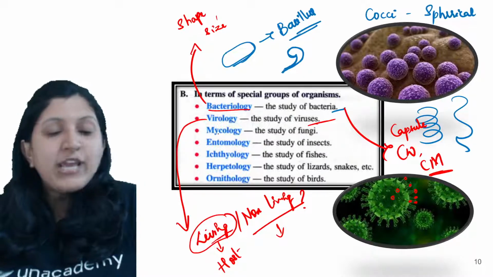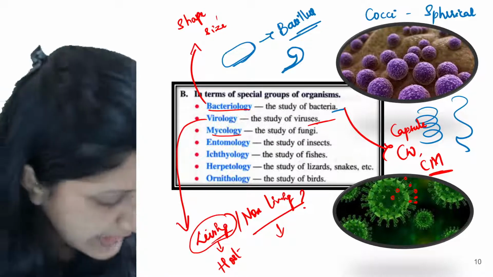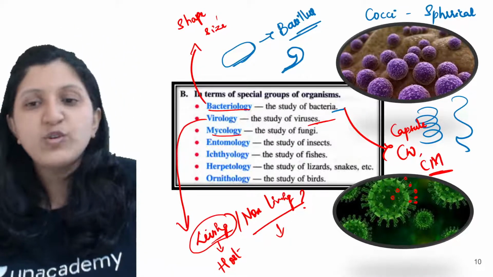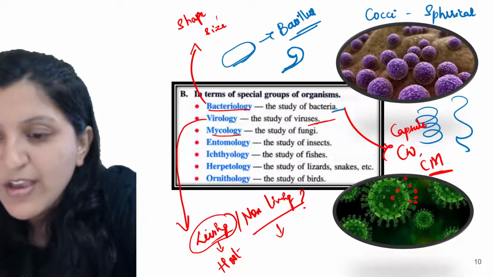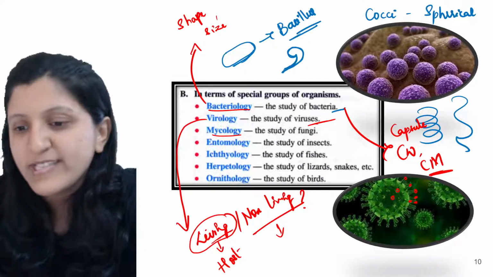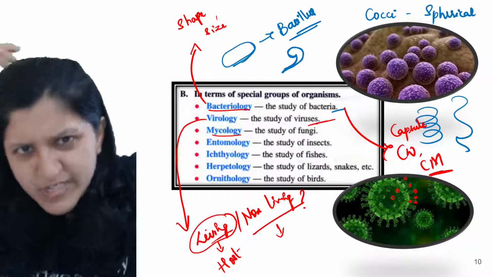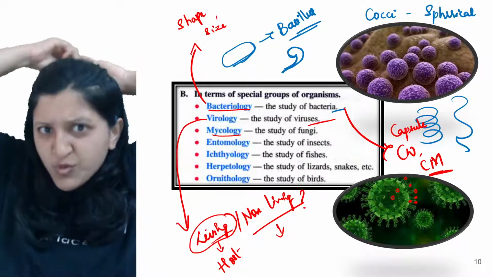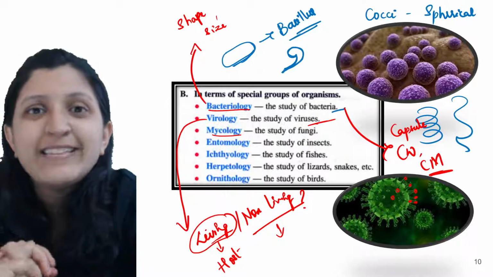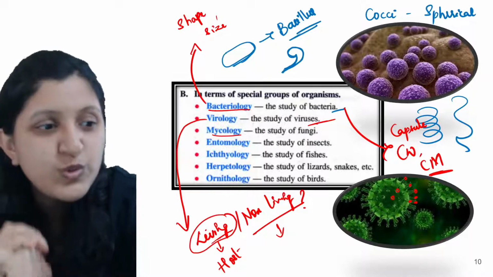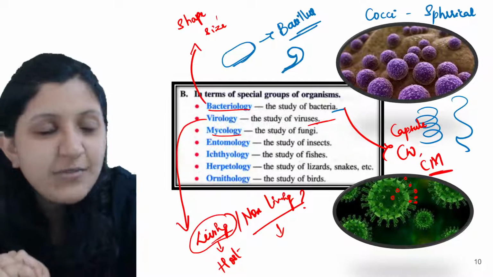Okay, now mycology. So what exactly is mycology? Anybody? What is the term myco for? You might have heard during the COVID time period a term, mucormycosis, or a black fungus term which was often used. In that case, those who had the corona, like COVID, were said to be affected by fungi.